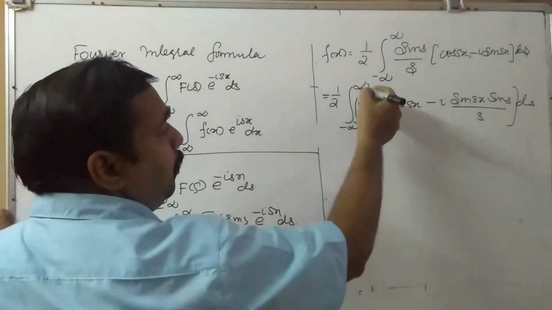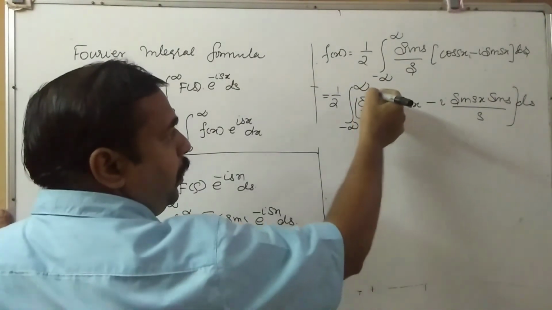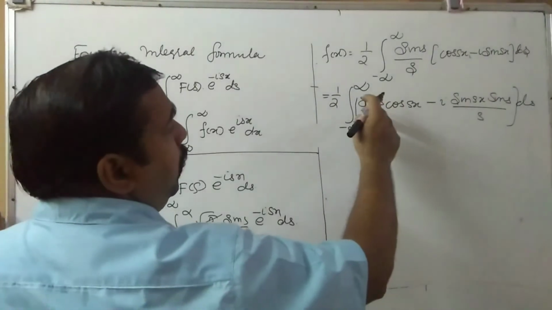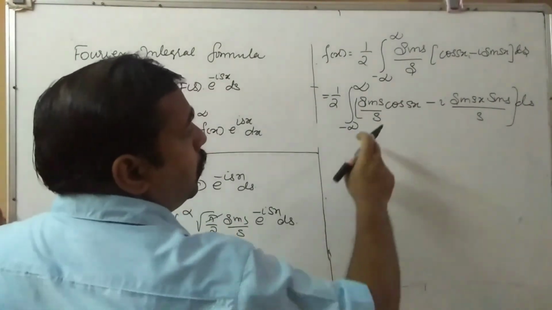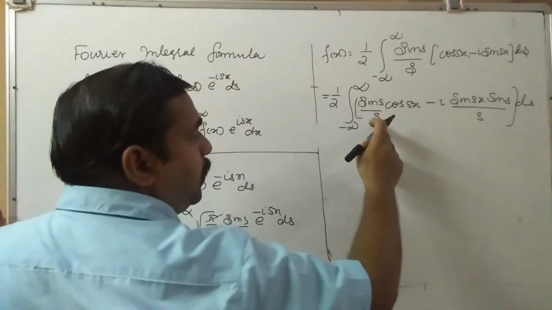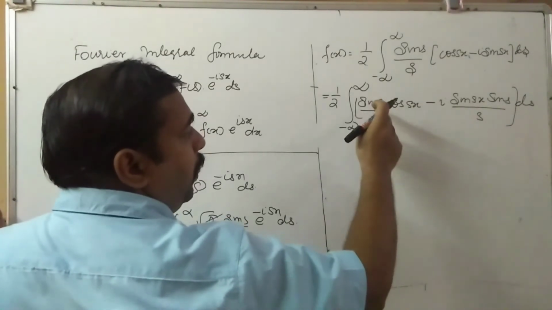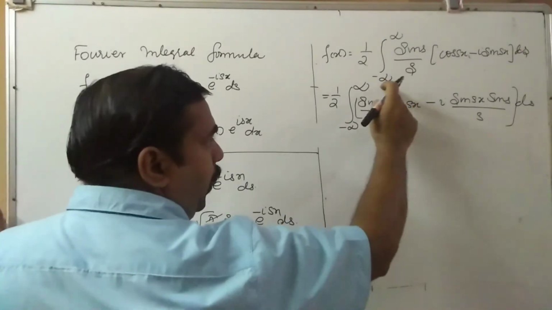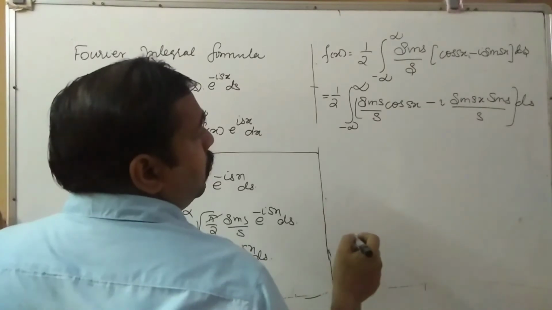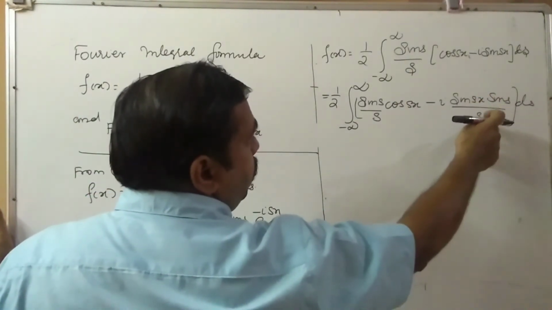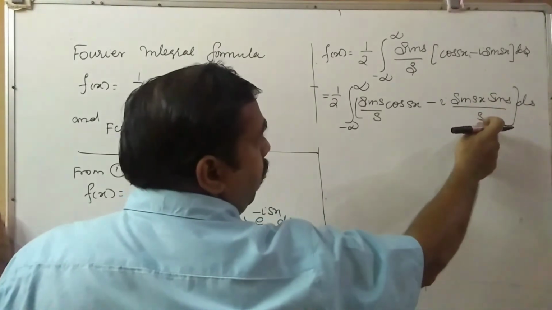Once again check, because the lower limit is the negative of the upper limit. So once again we have to check even or odd function. So sin s is an odd function, s is an odd function, odd by odd is equal to even, cos sx is an even function, so totally even function. And sin sx is an odd function, s is an odd function, so odd by odd is equal to even.